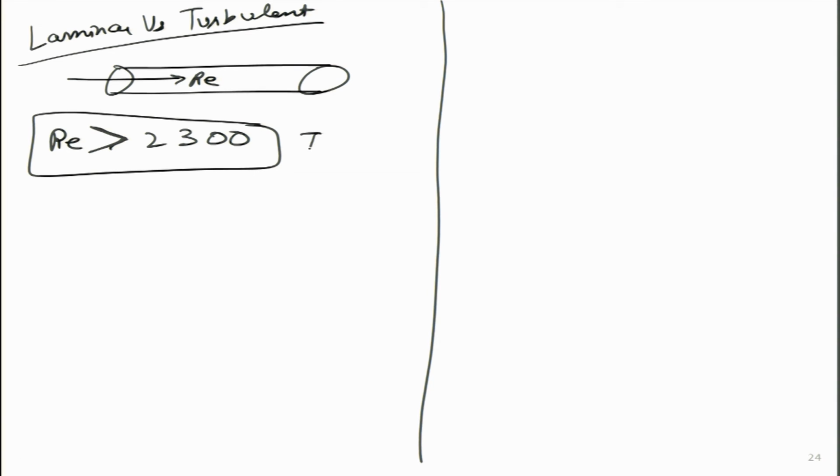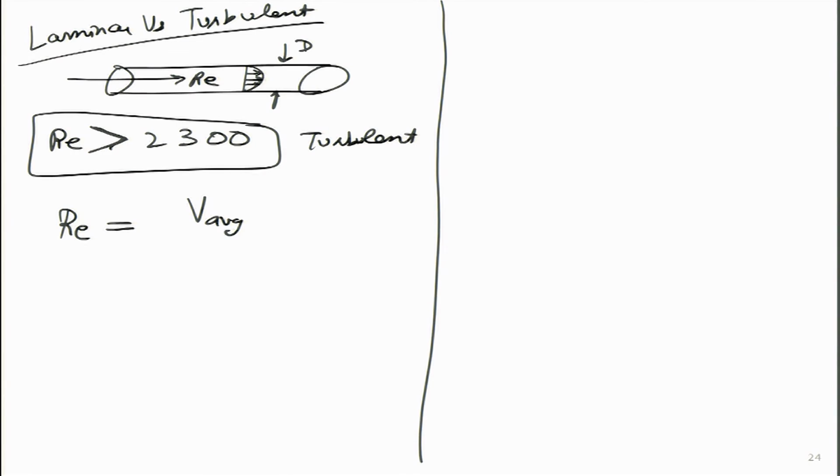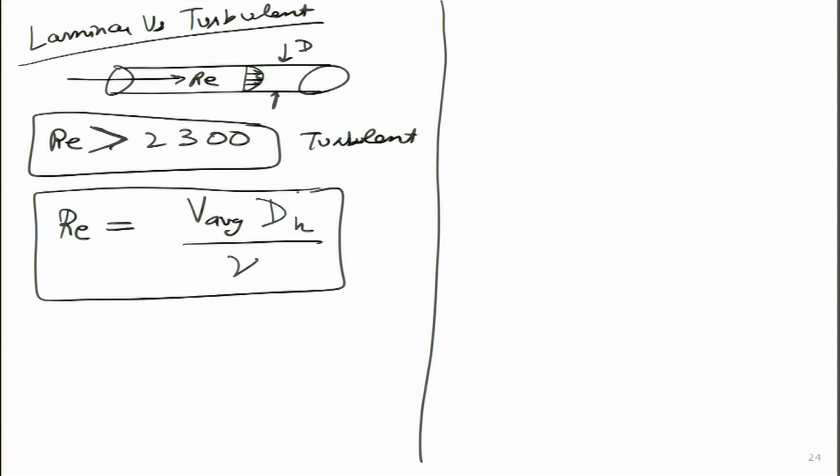If the Reynolds number is higher than 2300, we can say that it is turbulent, and the way we will define it over here will be with the help of this diameter. So, we will say the Reynolds number for internal flow is defined as V average, because we have to take average velocity. In reality, the velocity is a function of R. So, if you have a velocity profile over here, something like this, which velocity will we take? We have to take the average velocity multiplied by hydraulic diameter divided by kinematic viscosity.